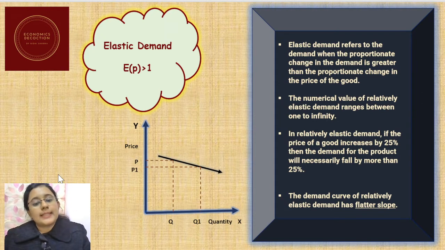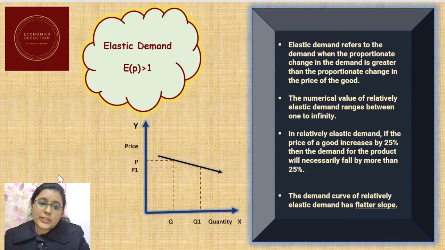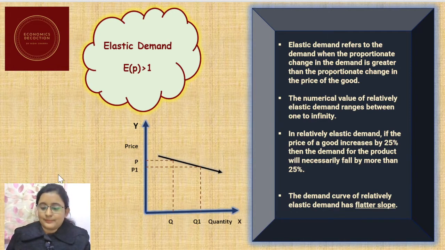So we can clearly see in the diagram as well that when the price has fallen from P to P1, there is a small reduction in the price, but the quantity demanded has increased significantly. That means the proportionate increase in the quantity demanded is more than the proportionate decrease in the price level. So this is the case of elastic demand, or a relatively elastic demand, where the value of elasticity of demand is greater than 1.